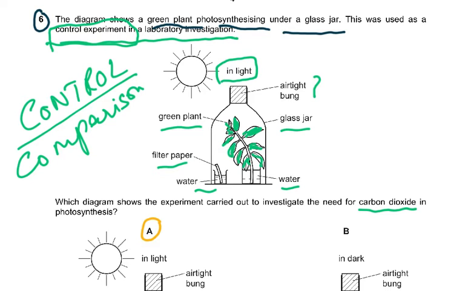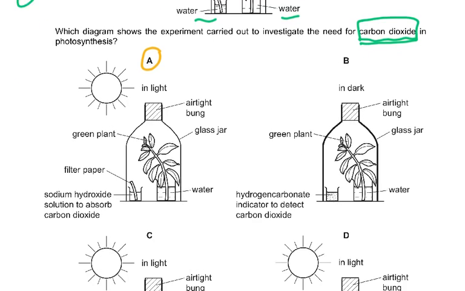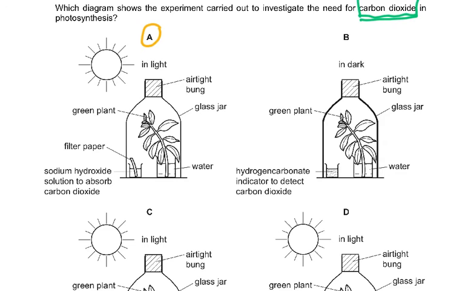Which diagram shows the experiment to investigate the need for carbon dioxide? So in this, carbon dioxide is being provided. Now, in which experiment, A, B, C, or D, is there no carbon dioxide? You see, as I said, person X in the class, without person X in the class. If I say, oh, person X is making all the noise in the class, so let's have a class with him and a class without him and see if the noise is still there. If it is, it's not person X. So which diagram shows the experiment?